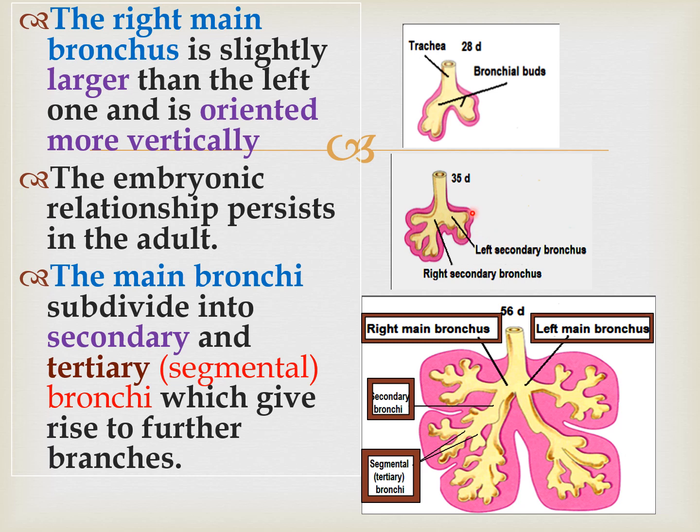Here we can see on the 35th day the bronchi are forming into secondary ones, and then the secondary will divide further by the 56th day into tertiary bronchi. So almost at 8 weeks of intrauterine life, tertiary bronchi, also known as segmental bronchi, are formed.